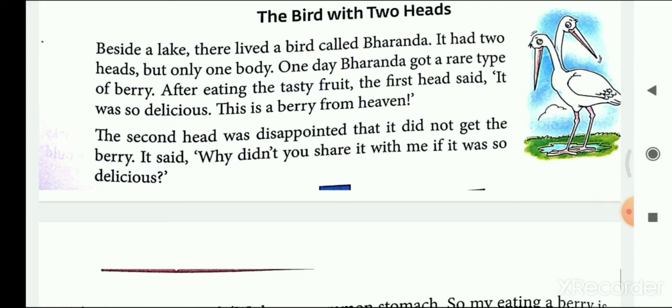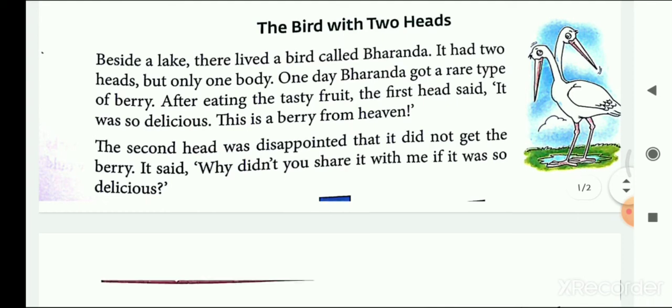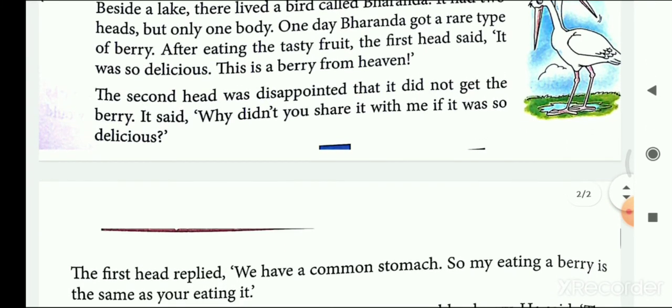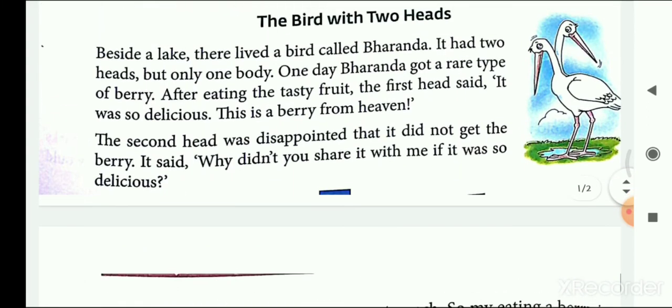Besides a lake, there lived a bird called Baranda. It had two heads but only one body. One day Baranda got a rare type of berry. After eating the tasty fruit, the first head said, "It was so delicious. This berry is from heaven." So here is a conversation between the first head and the second head. Therefore, the dialogue is presented.